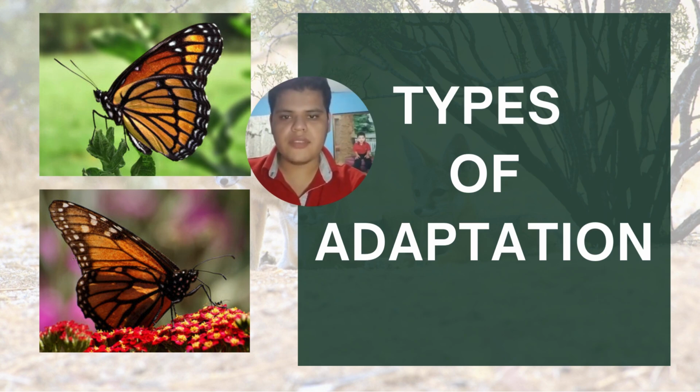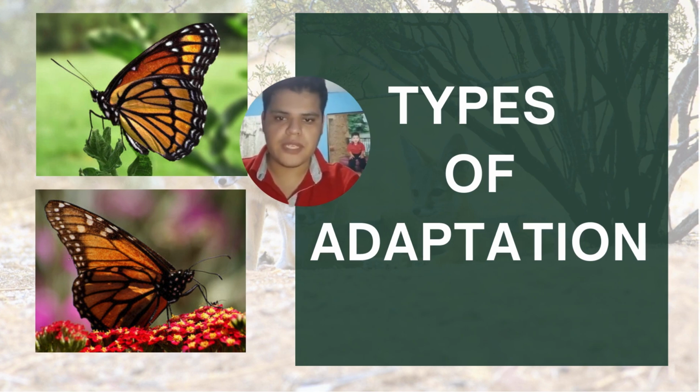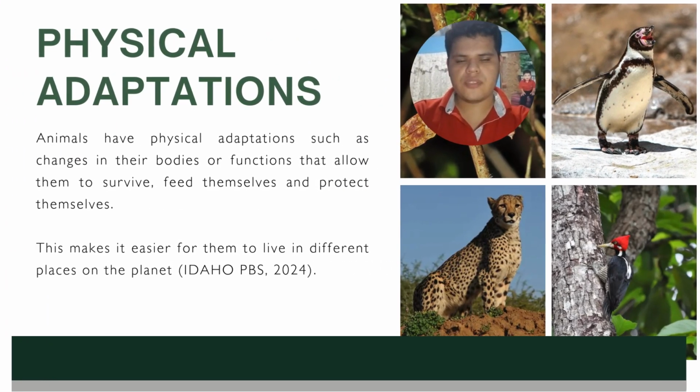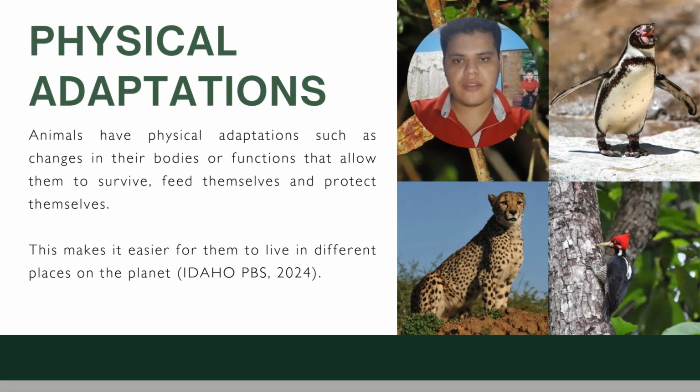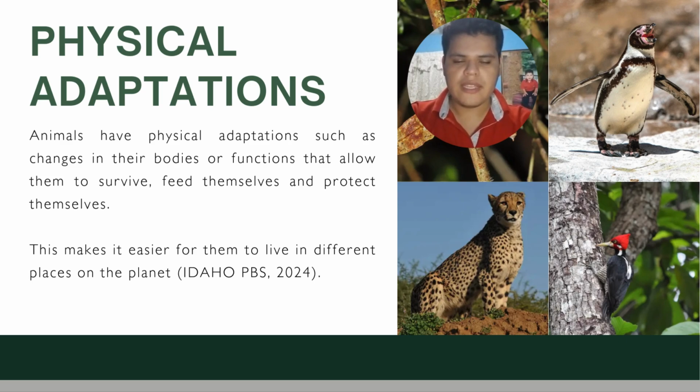Now let's look at the different types of adaptations. There are many ways organisms adapt to their environments, and first we'll focus on physical adaptations. Physical adaptations are changes in an animal's body or functions that help them survive, feed, and protect themselves. These adaptations enable animals to live in various environments, from deserts to forests.